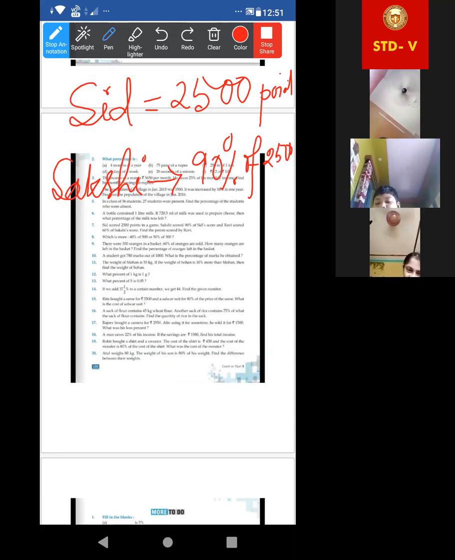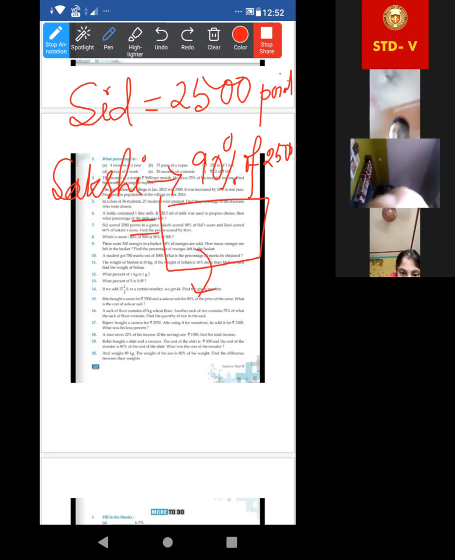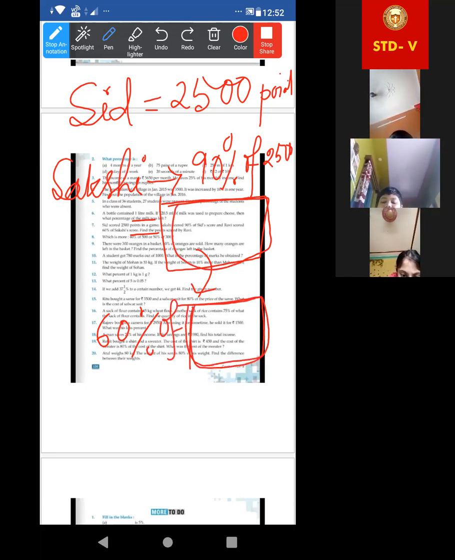Now we can easily find these points, this score. Yes, ma'am. After finding this, now it is given Ravi scored 60% of Sakshi's. That means we have to put this one here, 60% of this. Yes or no? Then we can get Ravi's score. All of you understood?